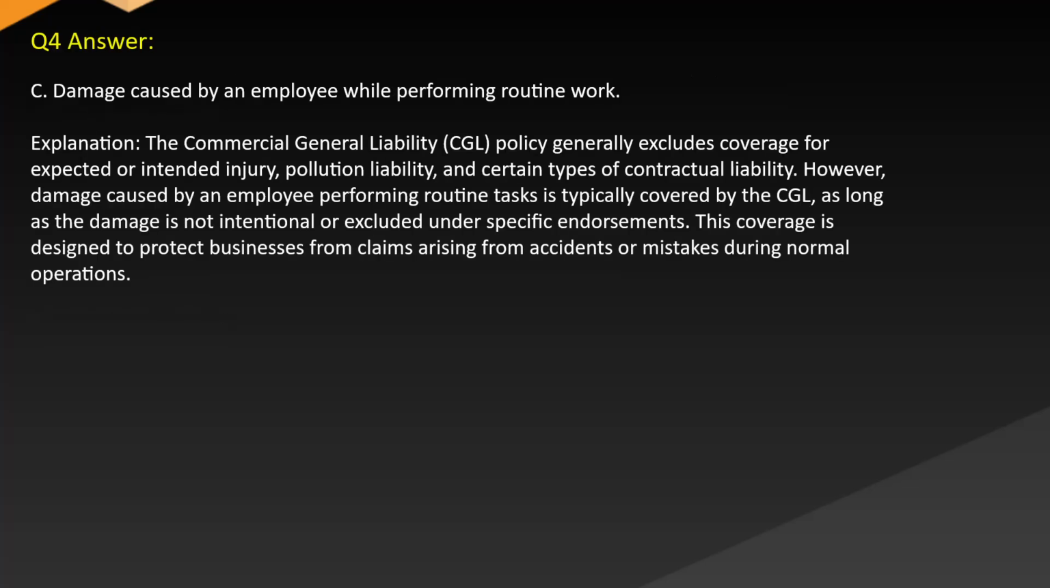Answer: C. Damage caused by an employee while performing routine work. Explanation: The commercial general liability (CGL) policy generally excludes coverage for expected or intended injury, pollution liability, and certain types of contractual liability. However, damage caused by an employee performing routine tasks is typically covered by the CGL as long as the damage is not intentional or excluded under specific endorsements. This coverage is designed to protect businesses from claims arising from accidents or mistakes during normal operations.